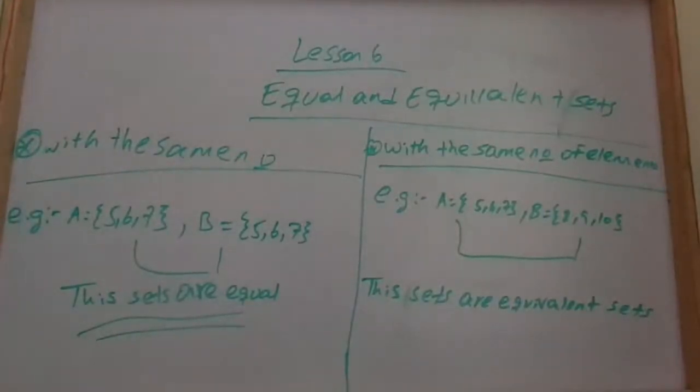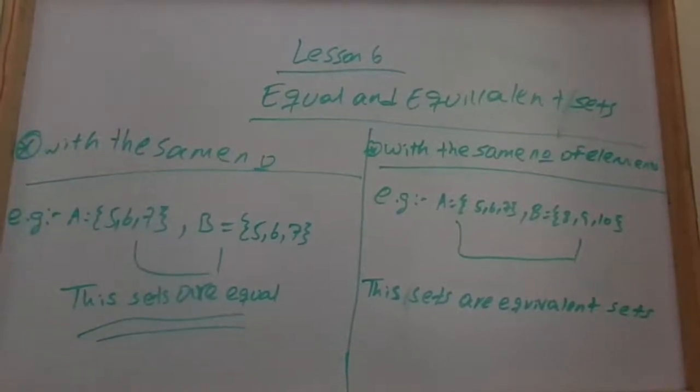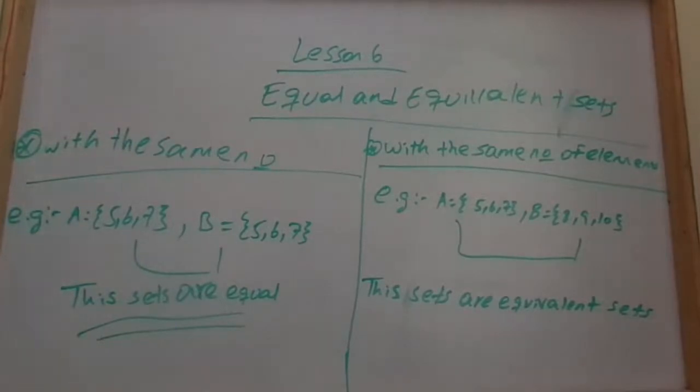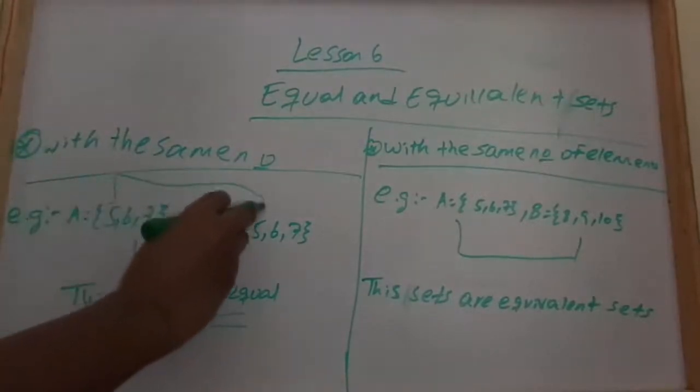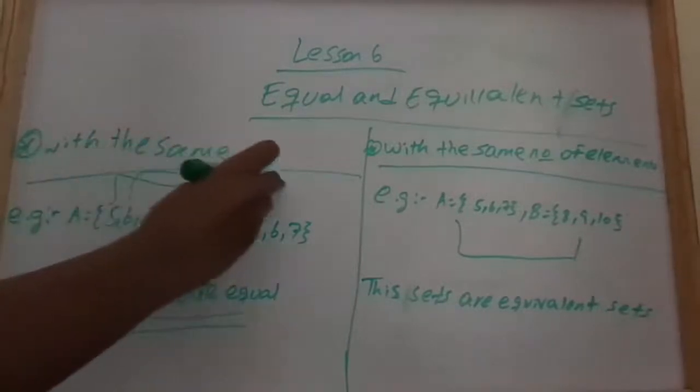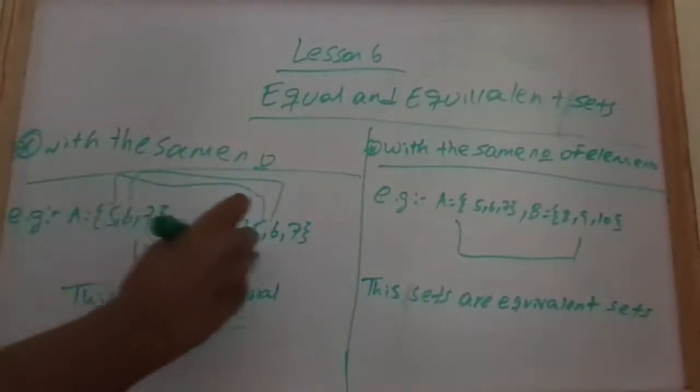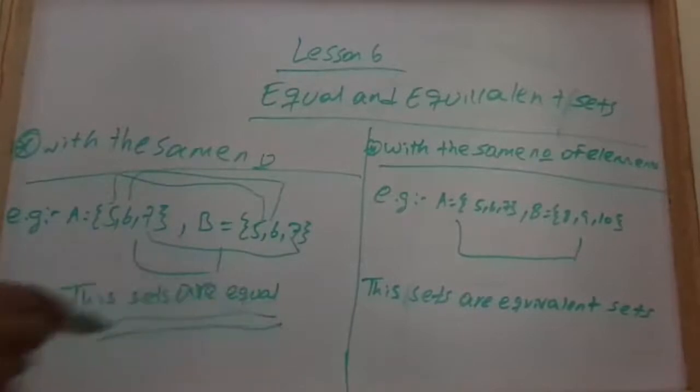This is lesson 6, equal and equivalent sets. Equal set is a kind of set with the same numbers. Set A, for example, is equal to {5, 6, 7}. Set B is equal to {5, 6, 7}. As you see, there is 5 over here. We are going to connect it by a simple line. 6, 7. So it is an equal set.